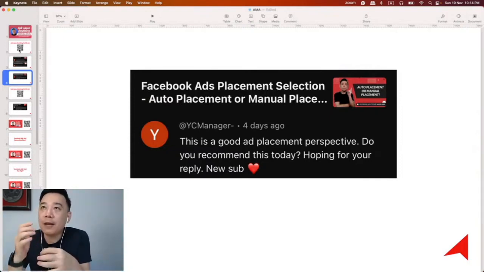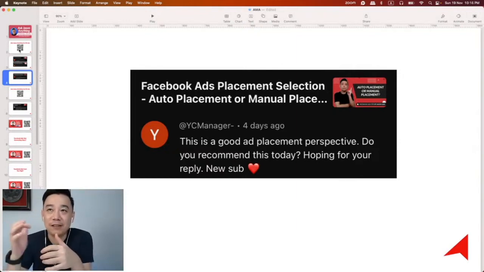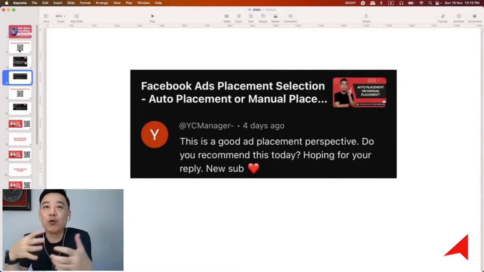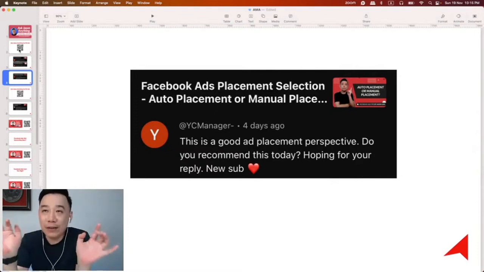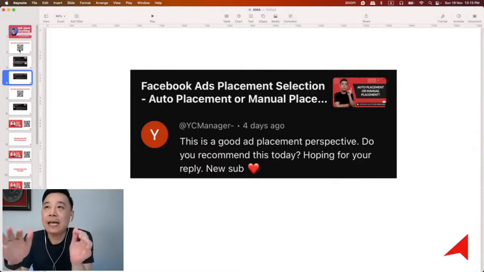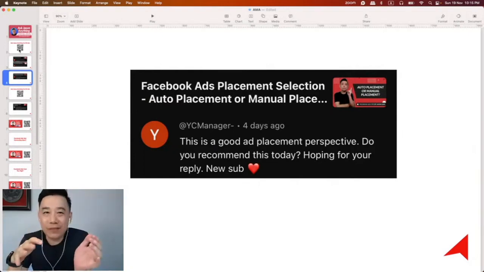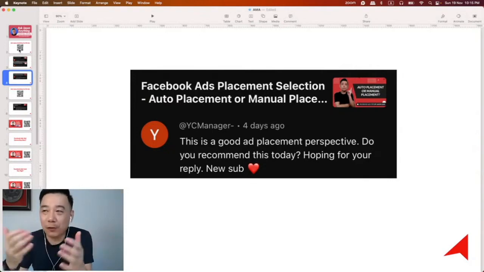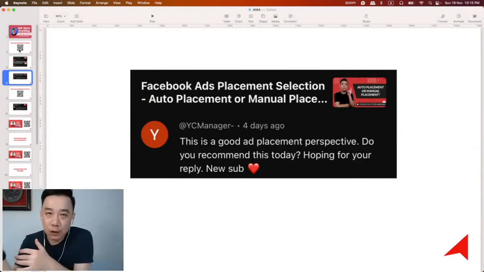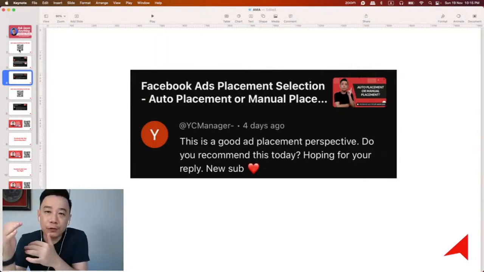But just imagine if you're playing a game and waiting to get through a stage, and all of a sudden an ad pops up. You are not in the state of receiving this kind of information, and most likely you will ignore it, and you might even develop a negative perspective towards the brand that is interrupting you. So when you're running ads to target new people, I would recommend not choosing the Audience Network.